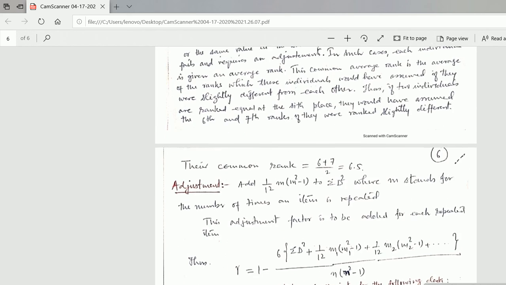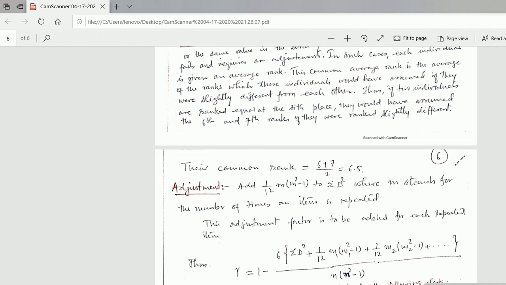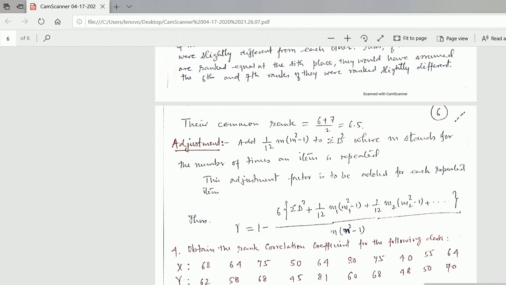Thus if two individuals are ranked equal at the 6th place, they would have assumed the 6th and 7th ranks if they were ranked slightly different. Their common rank will be 6 plus 7 upon 2, that is 6.5.